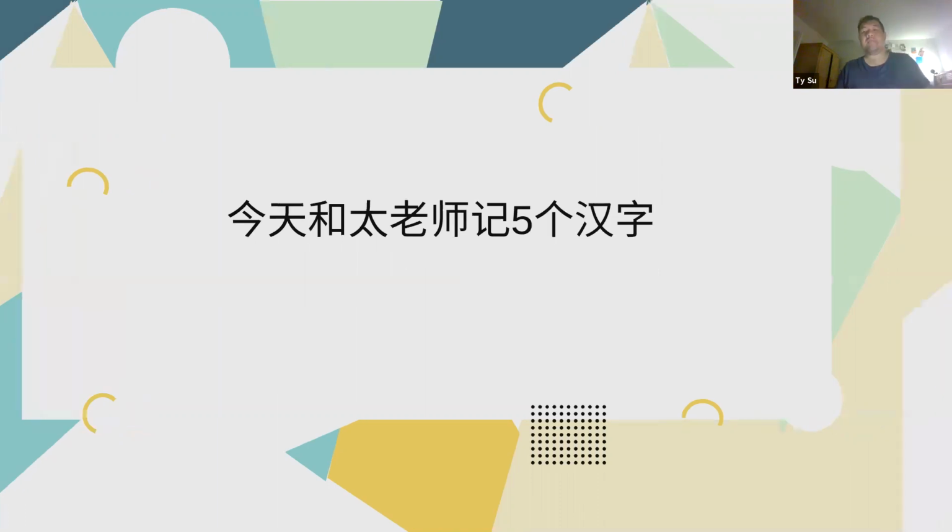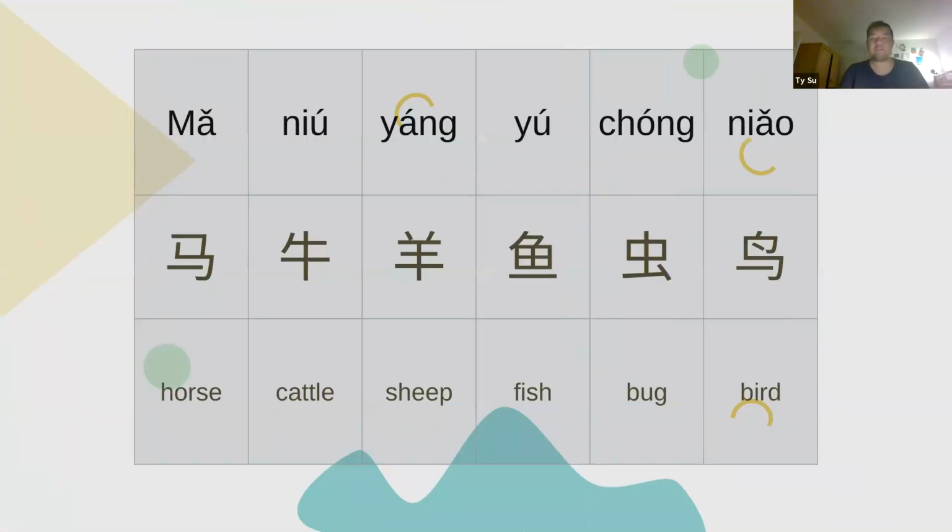Beautiful. Okay, let's do our. These are the 6 characters we're going to learn today. Let's read with me. 马, horse.